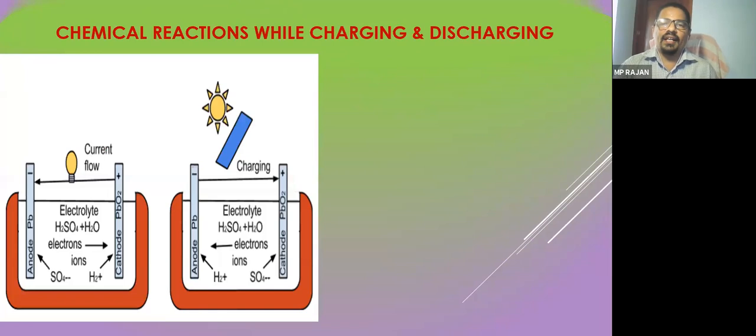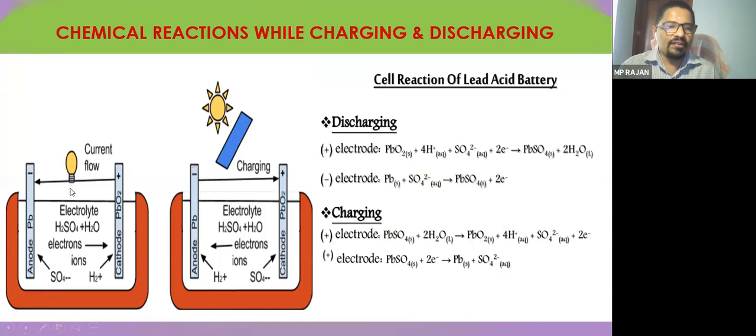Once again, we'll see the chemical reaction in detail. This is one cell you can see. The main 3 parts are the negative plate, the positive plate, and the H2SO4 solution inside. Initially, a fully charged battery will have a lead peroxide positive plate and a pure lead negative plate. When you connect this cell to an external load, there will be a current flow from positive to negative, and negative to positive through the electrolyte.